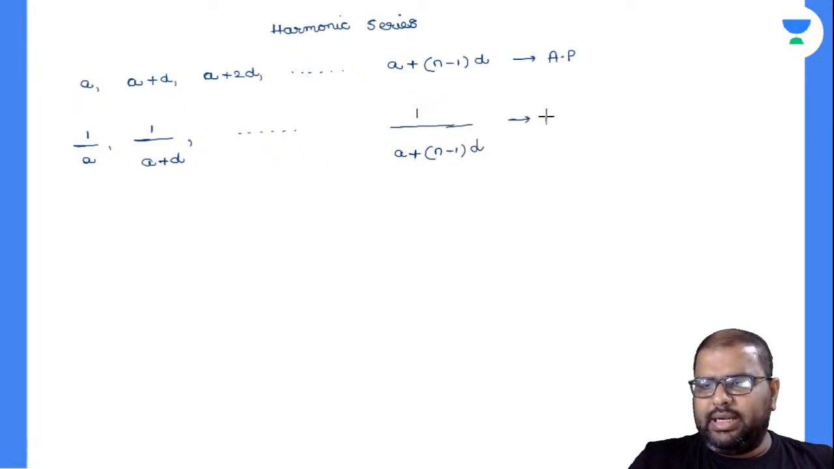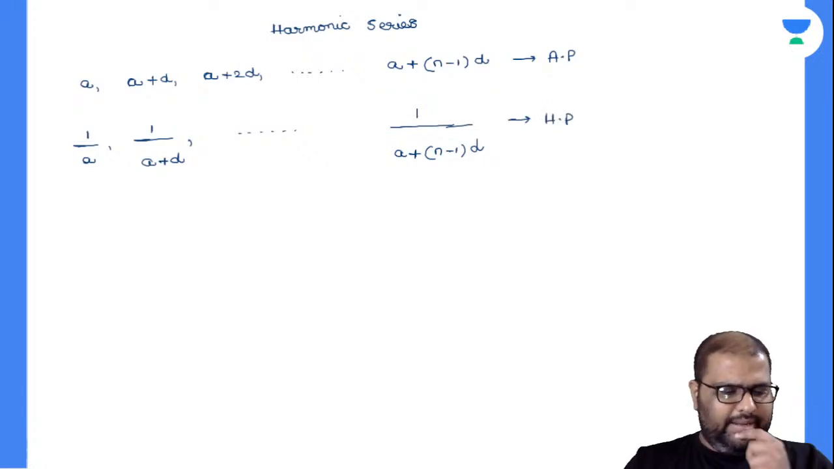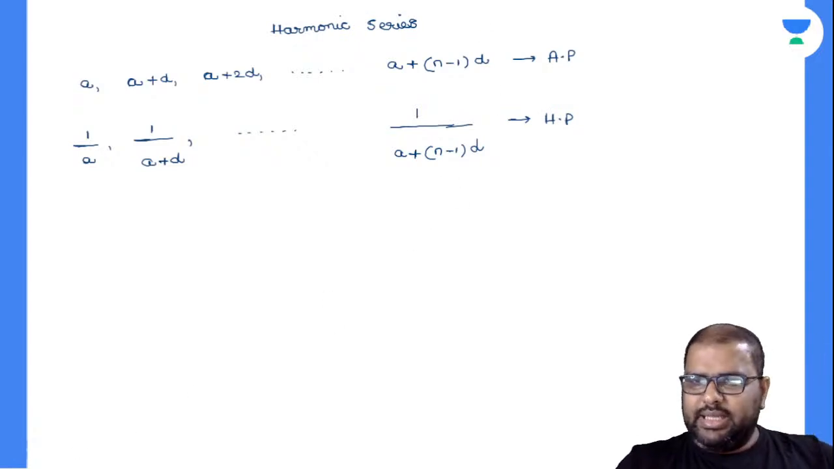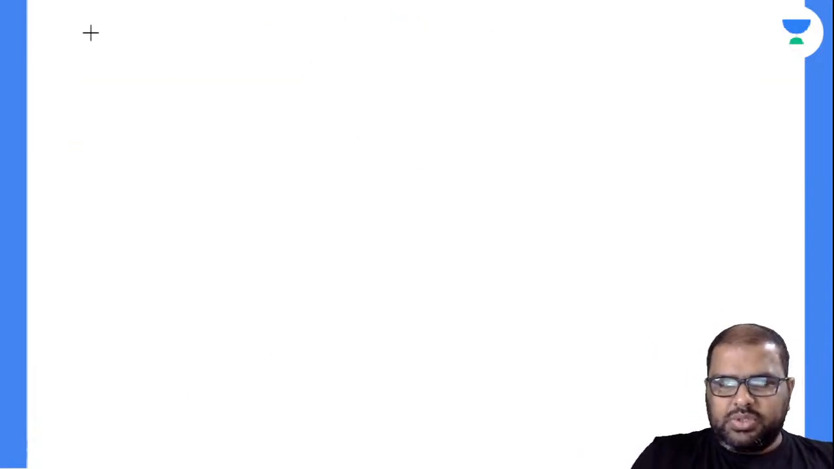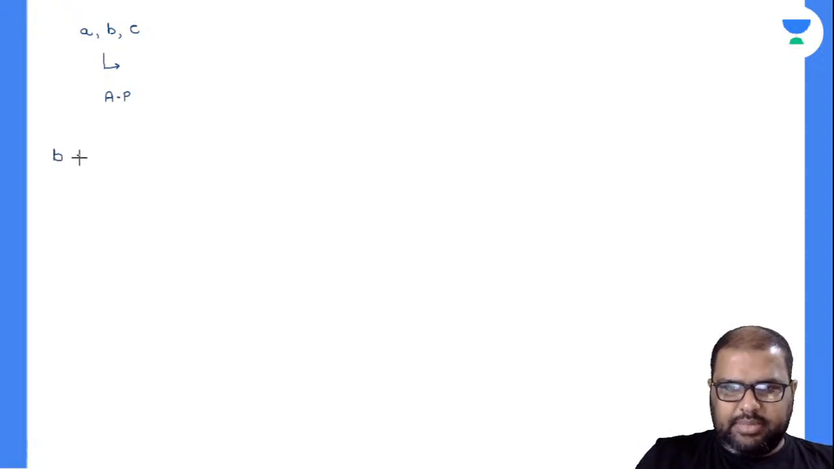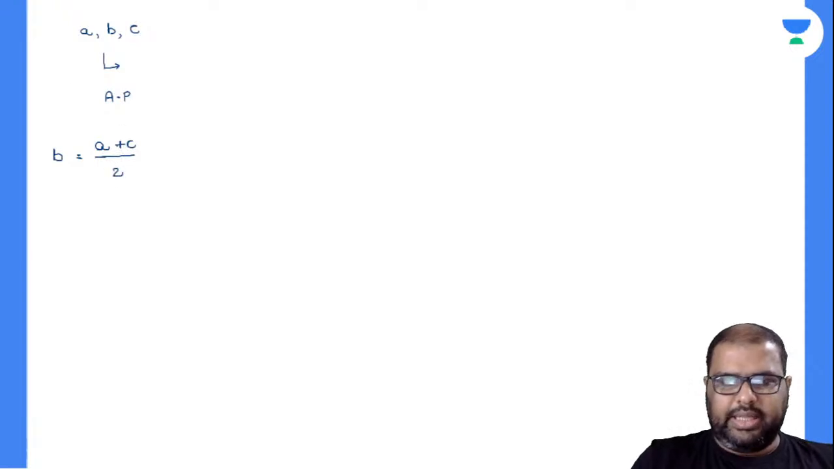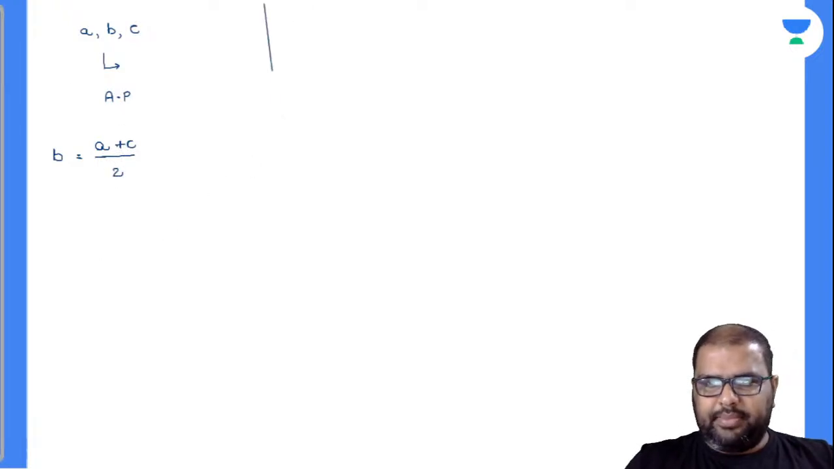You might get a doubt: sir, you have explained arithmetic mean, is there a geometric mean? Is there a harmonic mean? Yes, there are all those things. I'll write down here. When you are given three terms A, B, C, how to prove these terms are in arithmetic series? Just now I have explained. Arithmetic mean is your middlemost term. B is your middlemost term, right? B must be equal to the sum of the extreme terms divided by 2. This is AP.